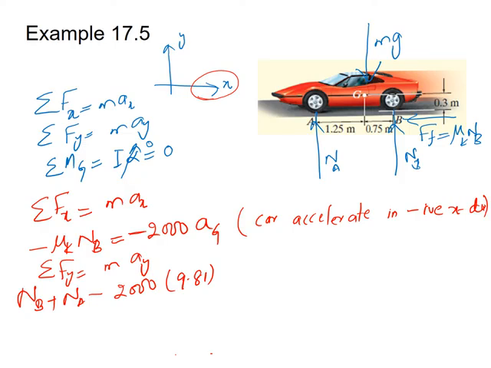As the body accelerates in the negative x direction, but is constrained to move in the y direction, it means that there is no acceleration in the y direction, so this will be equal to 0, that is a_y is 0.